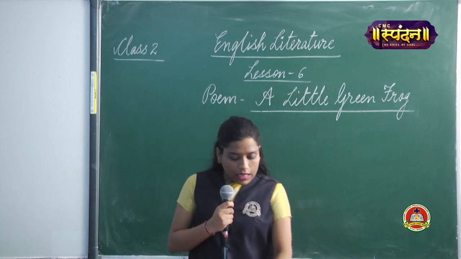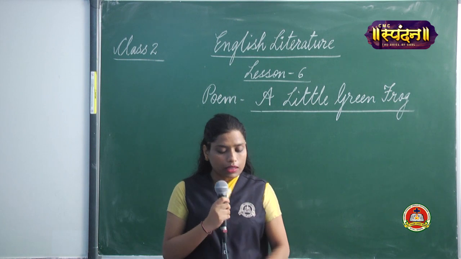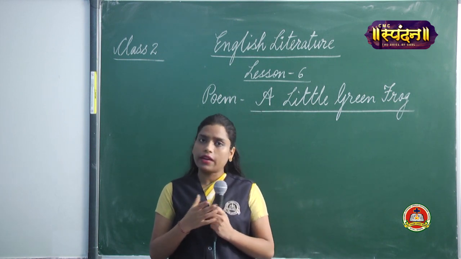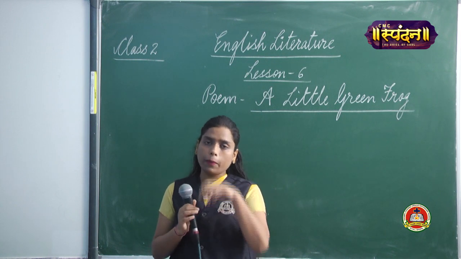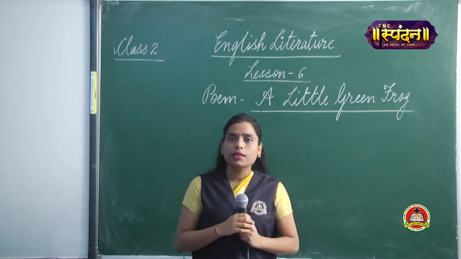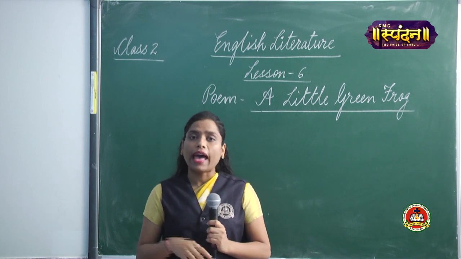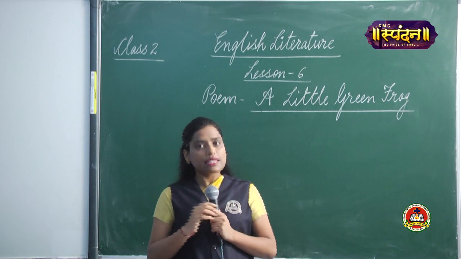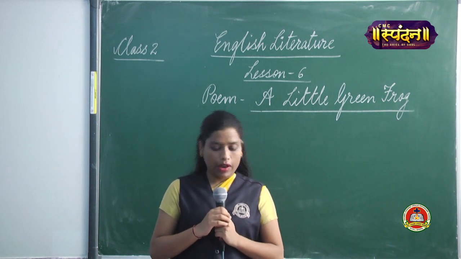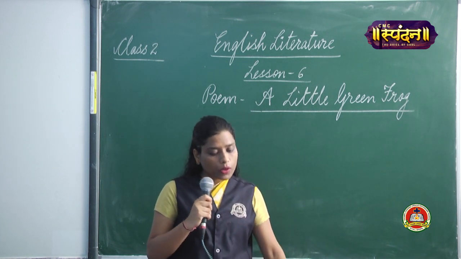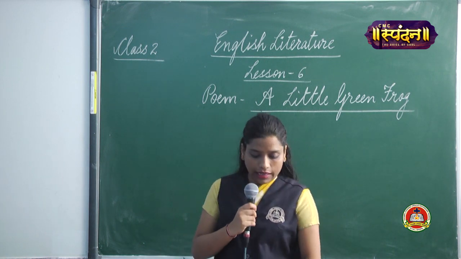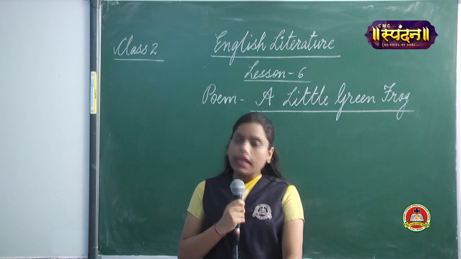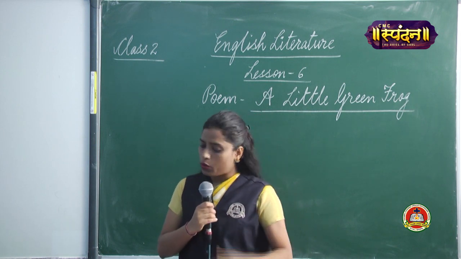Now children, just look at the poem once again. Here, can you see some rhyming words? You know what rhyming words are, I had already explained to you. What are rhyming words? The words that have the same ending sound, yes, they are called rhyming words. So here, which are the rhyming words? Let's see in the poem. We have pool and cool. Yes, these are 2 rhyming words here.